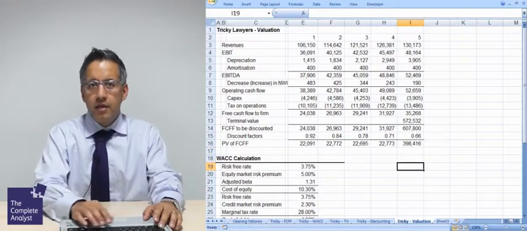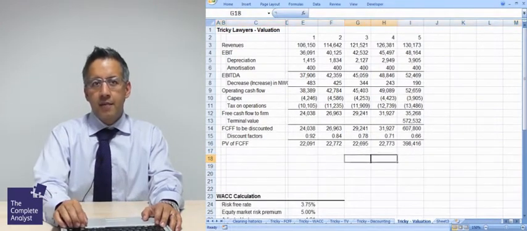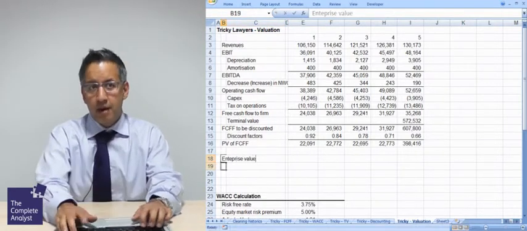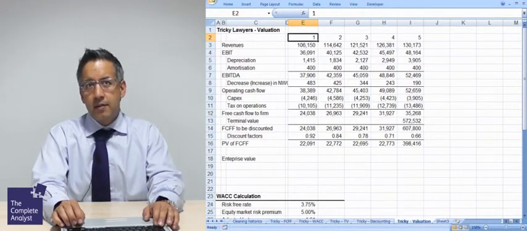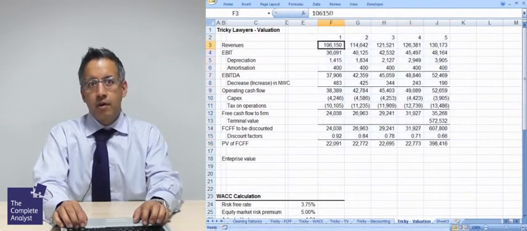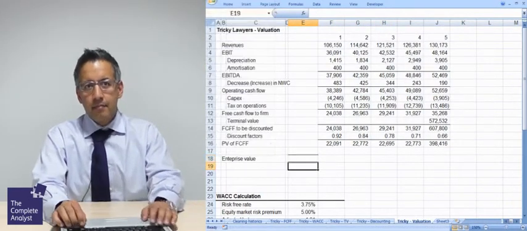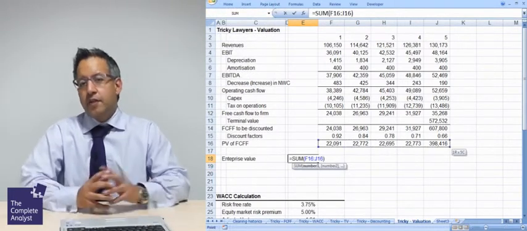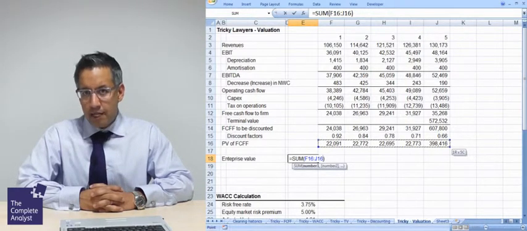Now what we're going to do is look at the valuation of the company. The first thing that we're going to do is work out the enterprise value. And the enterprise value, very simply for a DCF, and I'll tell you what I'm going to do, make this a little bit neater. So I'm just going to move that one period across and essentially express that the enterprise value is the sum of the future cash flows discounted back by a weighted average cost of capital.